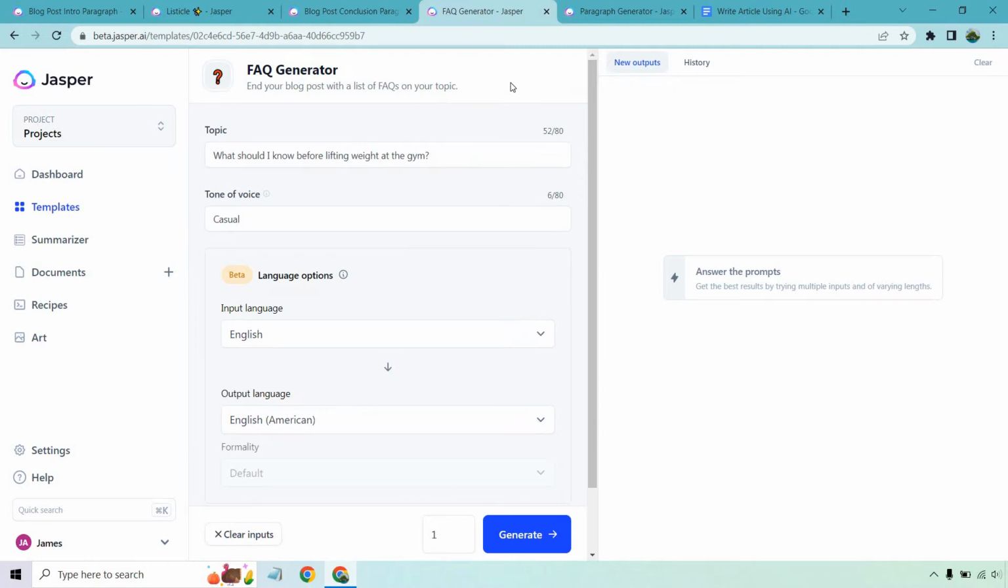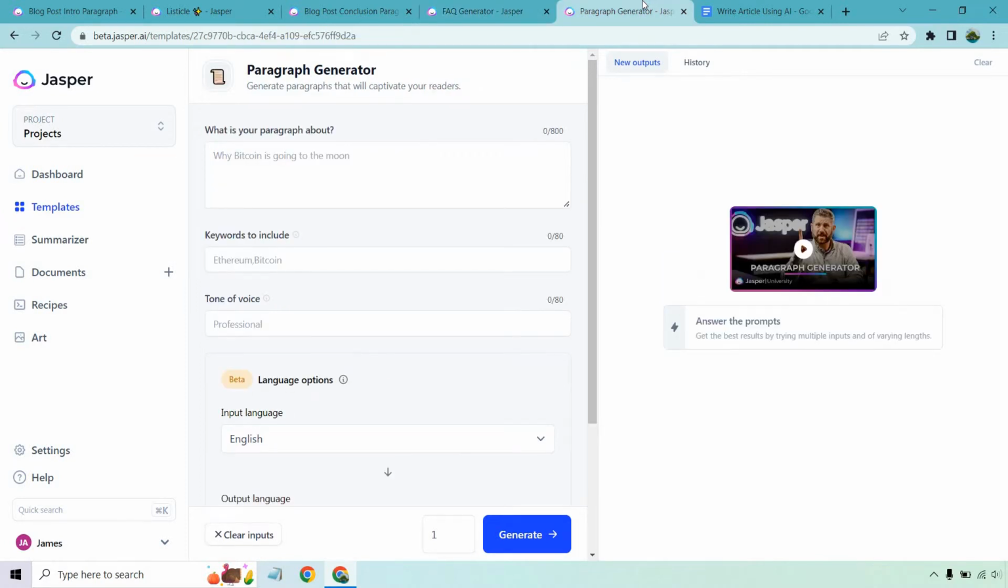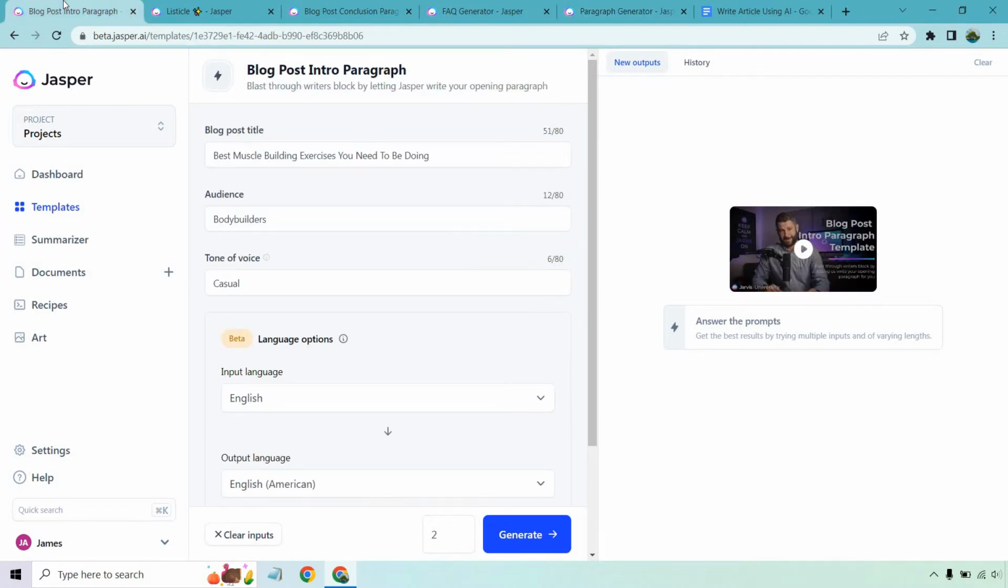We then have the FAQ generator, which is a newer template. What it's going to allow us to do is add some questions at the end. And given the fact it's only going to be the questions, we can then use the paragraph generator for adding more content to it. So I'm just going to walk through each of these tabs up top.